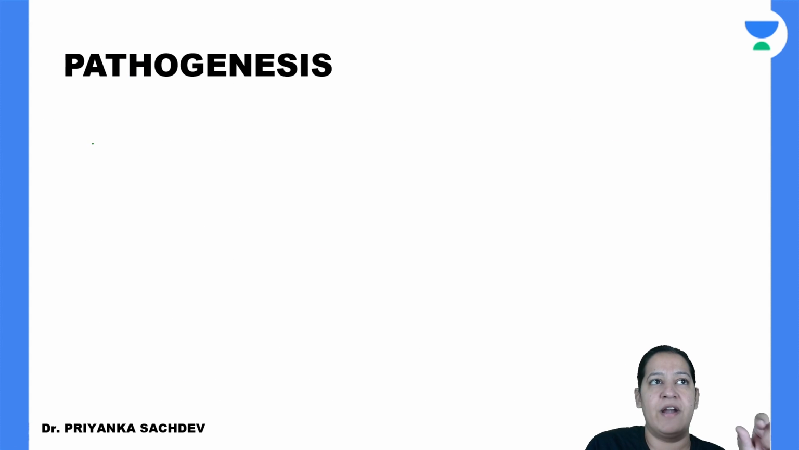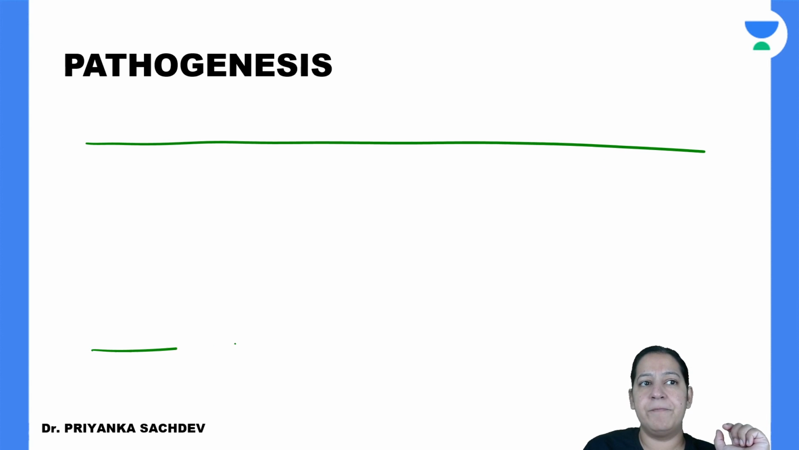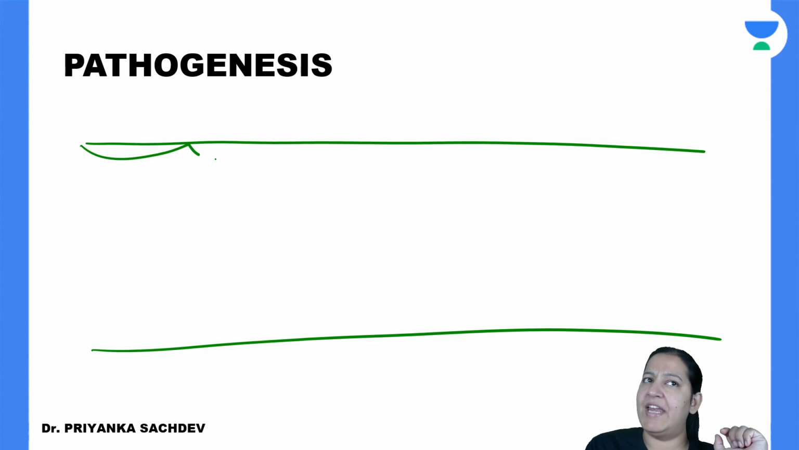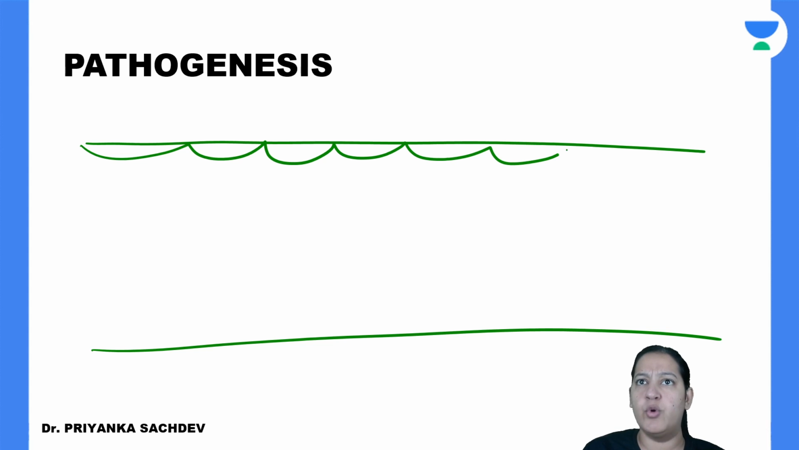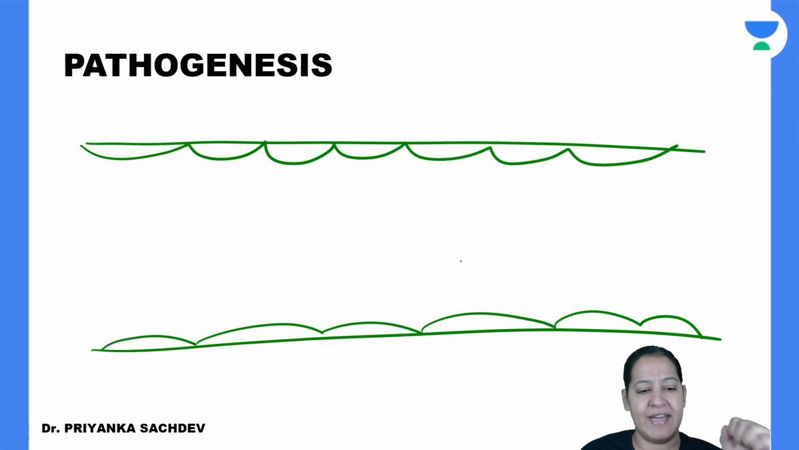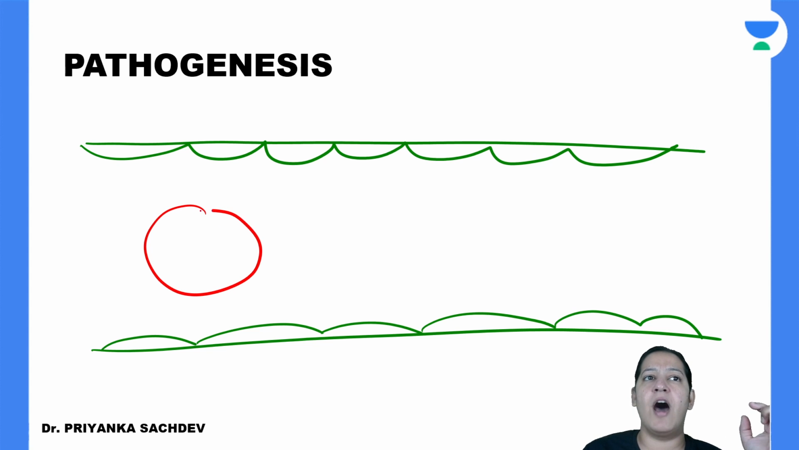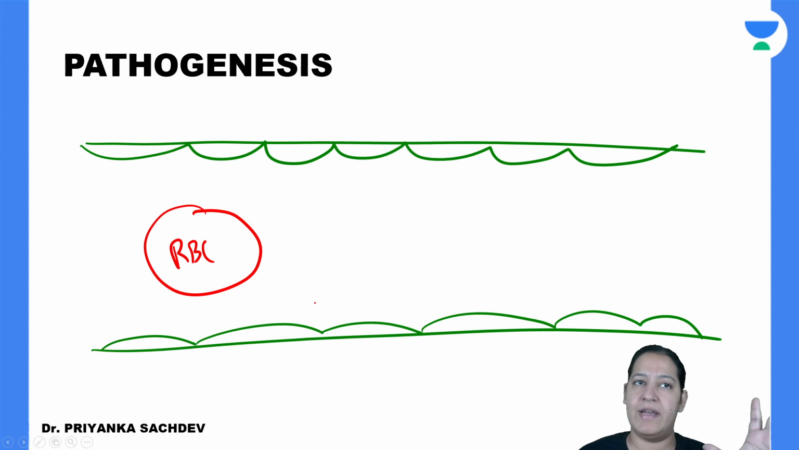So let me draw a blood vessel. This is the blood vessel of a normal human being, any human being. Just suppose it is the blood vessel of me, you, anyone. So the blood vessel is lined by the endothelial lining. Let me draw an RBC. This is the RBC. RBC, WBC, platelet, we have multiple cells in the blood.